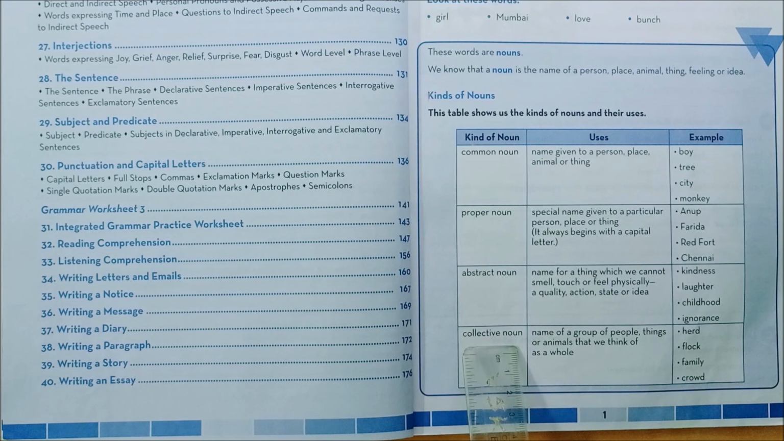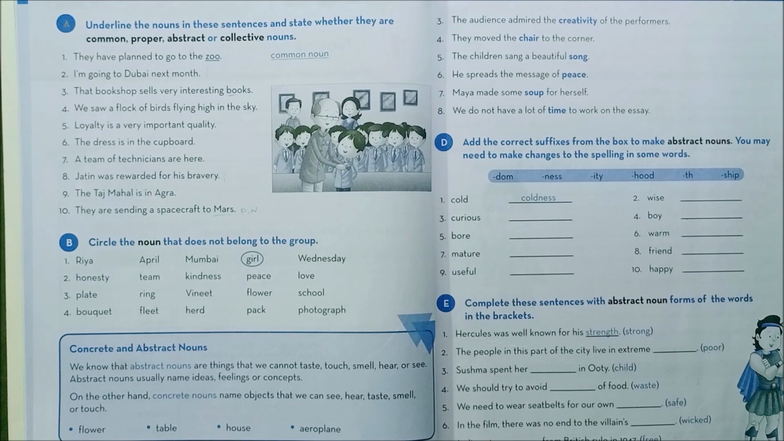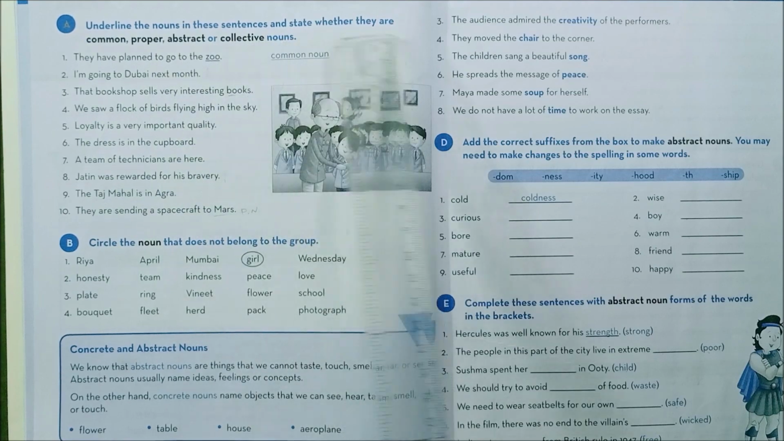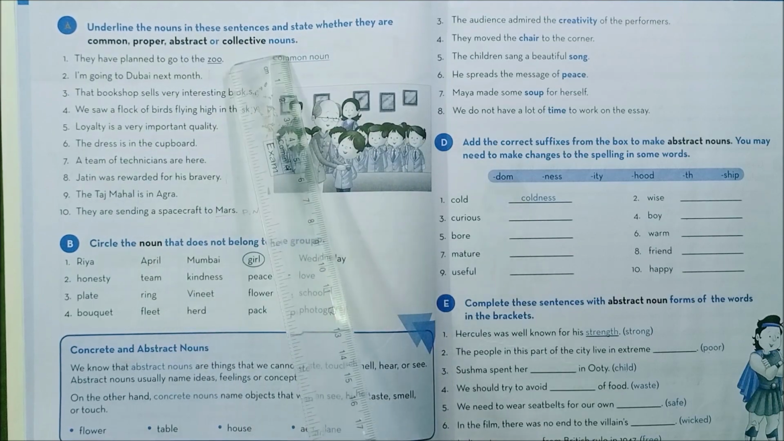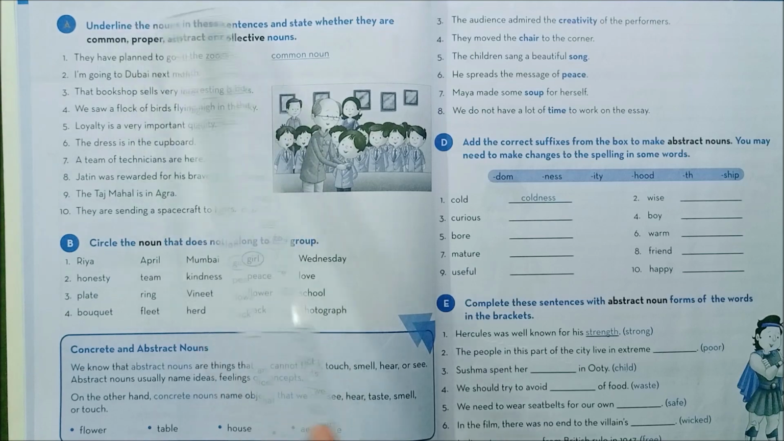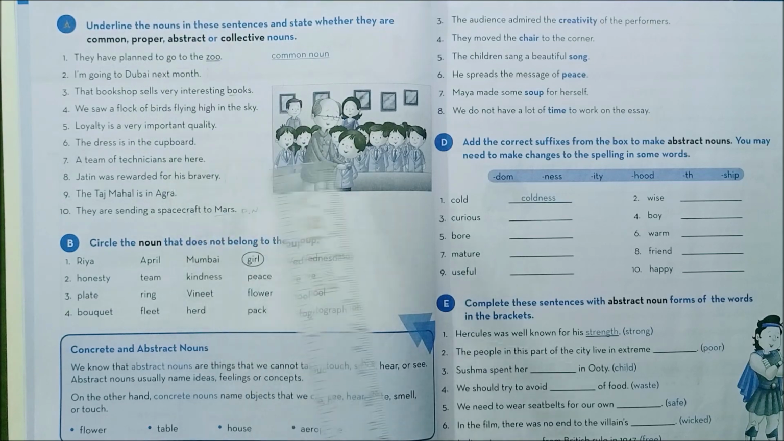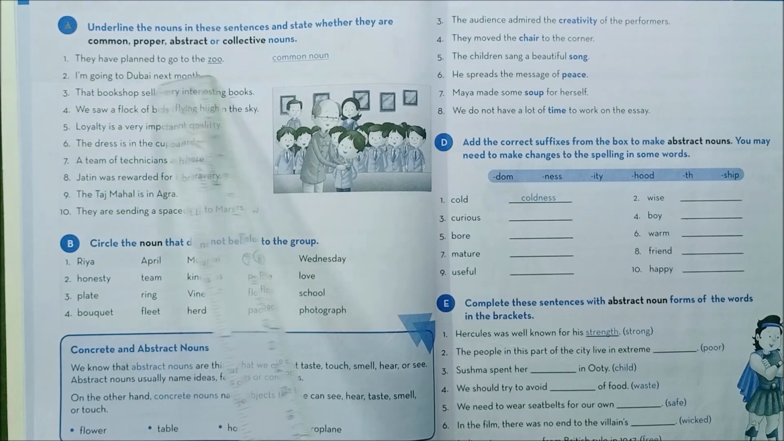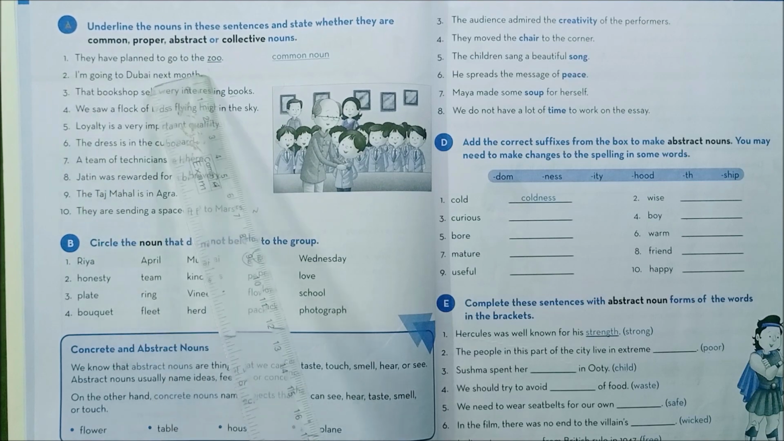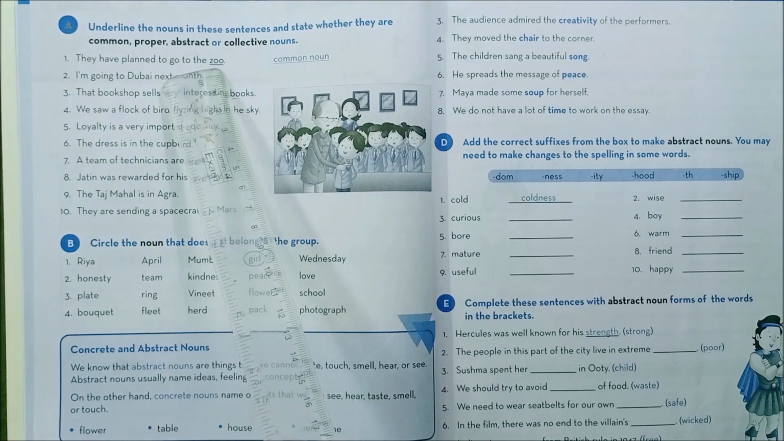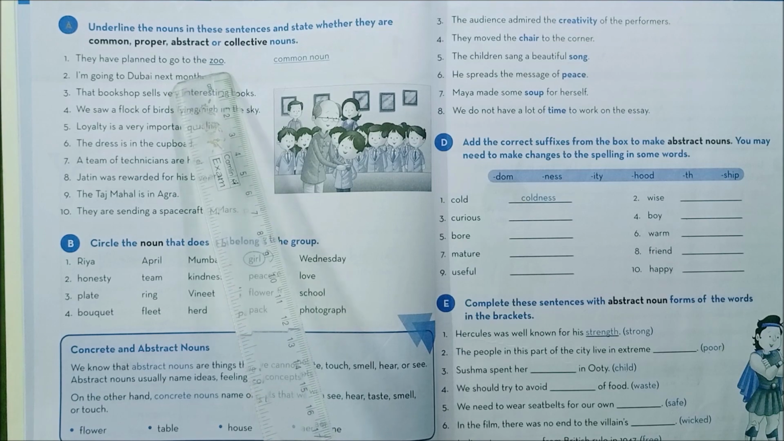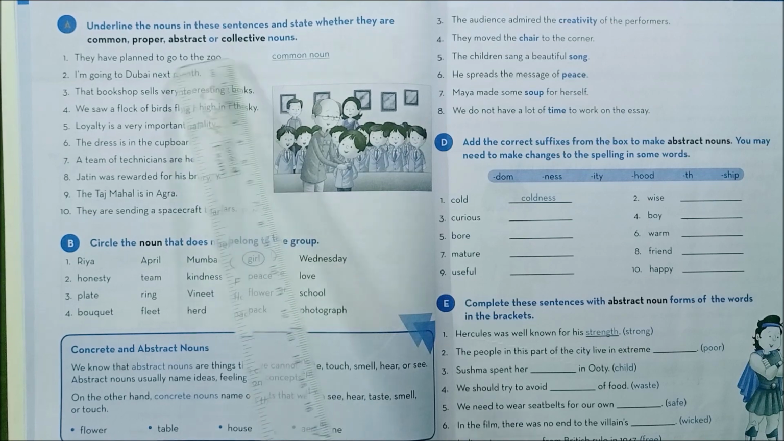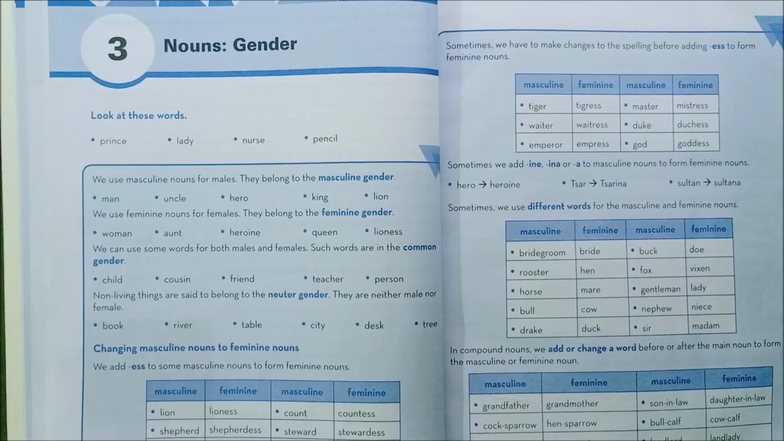Okay students, in your exam you will be asked to underline the nouns in the sentences and state whether they are common, proper, abstract or collective. So you will be asked questions like this, and you have to revise these answers. They have planned to go to the zoo. What you have to do is underline the noun in the sentence. So what is the noun here? Very good. The zoo is the noun in the sentence and you have to write whether it is common, proper, abstract or collective. Have you understood? So this will be asked in your exam.